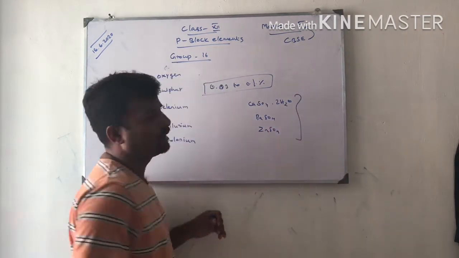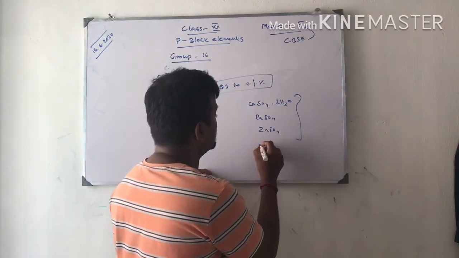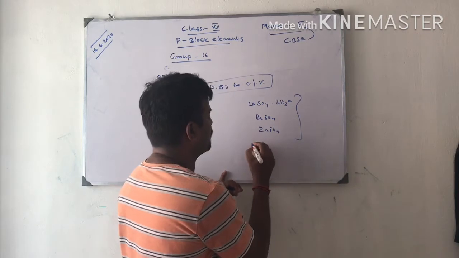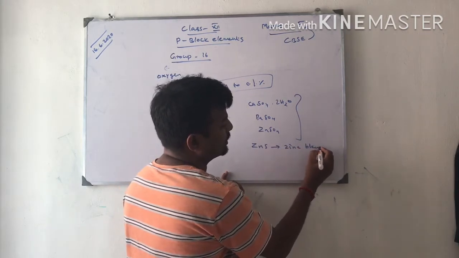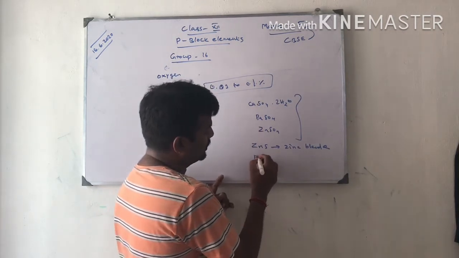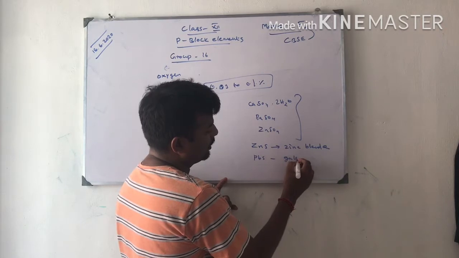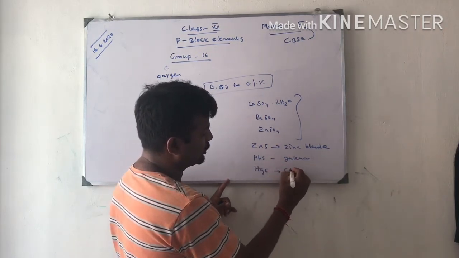They are present in combined form. Sulfate is present in the form like this. Next, it is present as sulfide. Sulfide may be present in the form of zinc sulfide called zinc blende. Lead sulfide called galena. Mercury sulfide HgS called cinnabar.